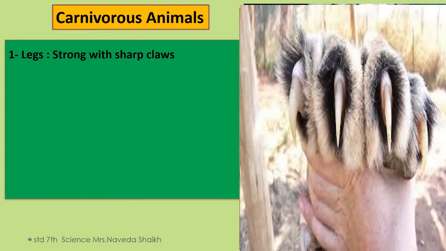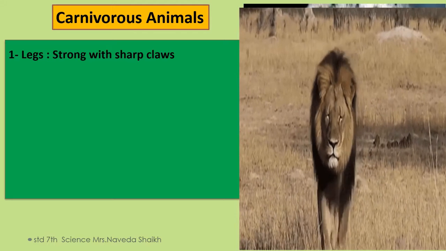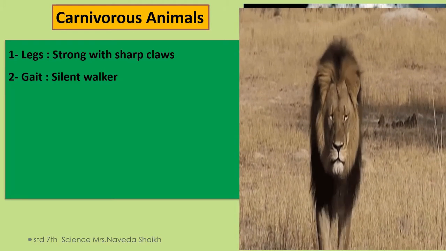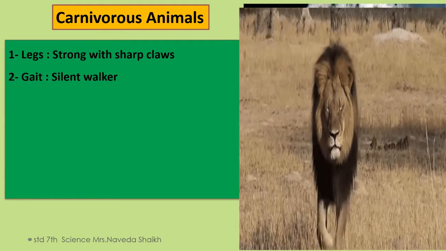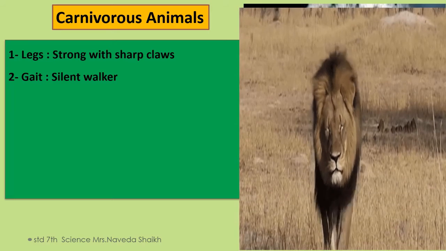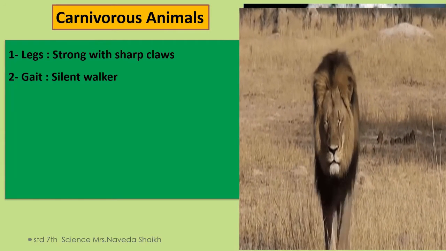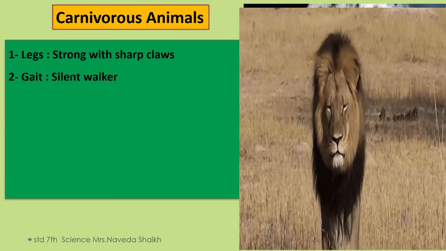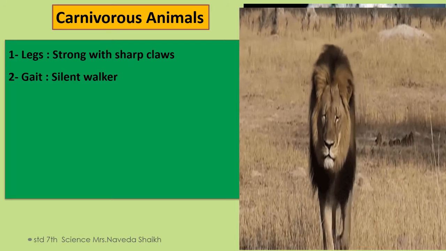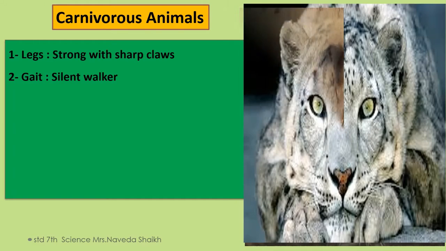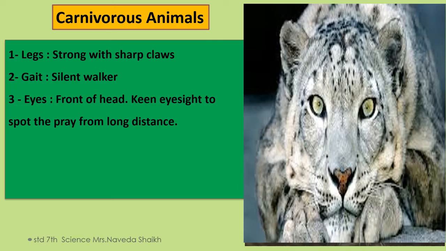Now, how do they walk? They walk silently, which means they have padded paws. The lower region of their legs is very padded, and they walk very silently, so that if they are going hunting, nobody can make out whether the lion or a tiger is on their way towards them. Next, they have their eyes in front of their head so that they can see very clearly how the prey is going here and there. They have keen eyesight to spot the prey from a long distance also.